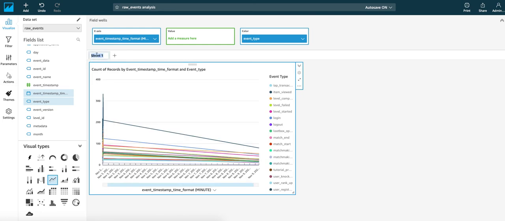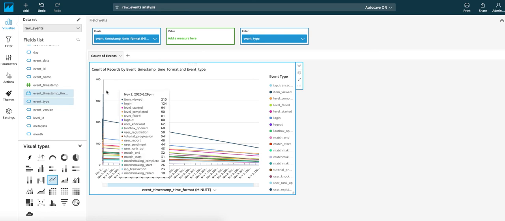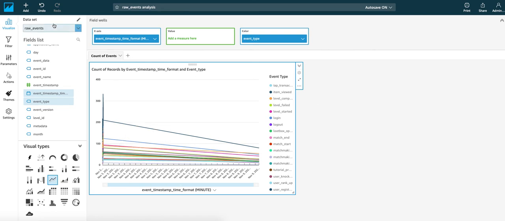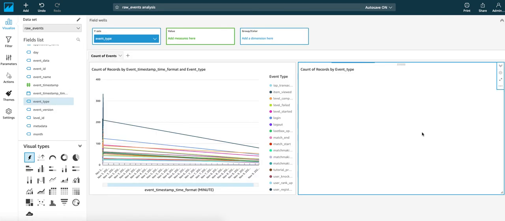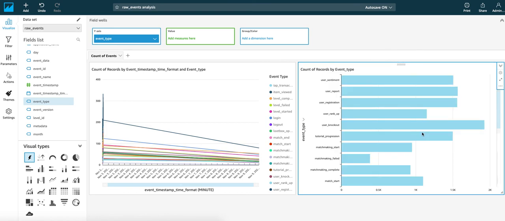And we can also change the name of our sheet to count of events. Very good. We can also add another visualization here if we want, and say, for example, drag and drop event type, or change visualization as we need.